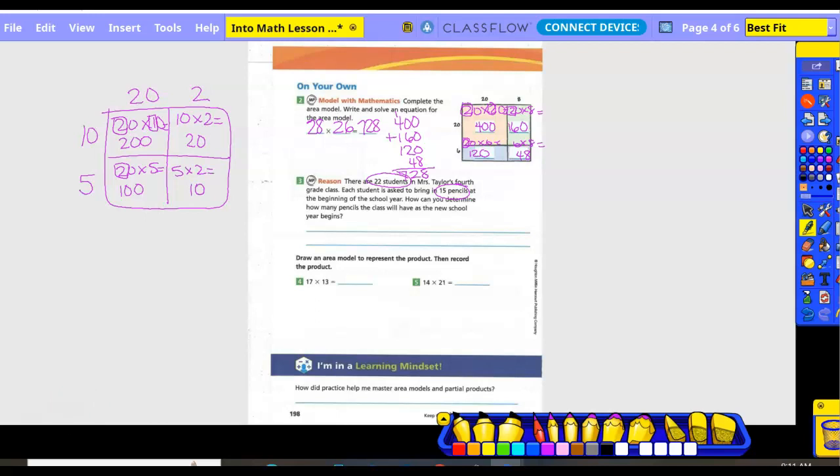All right, so then we add our partial products together. So 200 plus what? 100 plus 20 plus 10. So 0 plus 0 plus 0 is 0, 2 plus 1 is 3. 2 plus 1 is 3, so our answer would be 330 pencils.